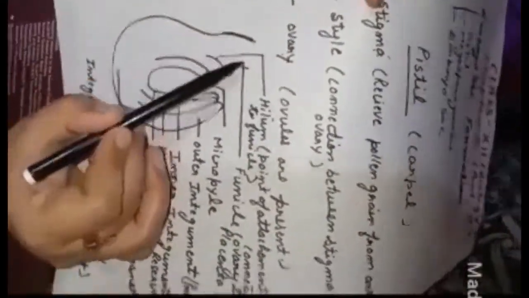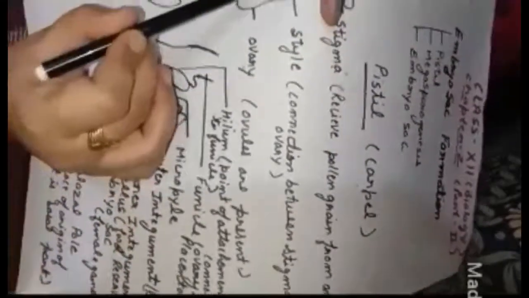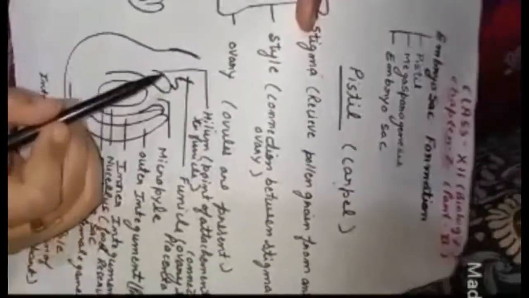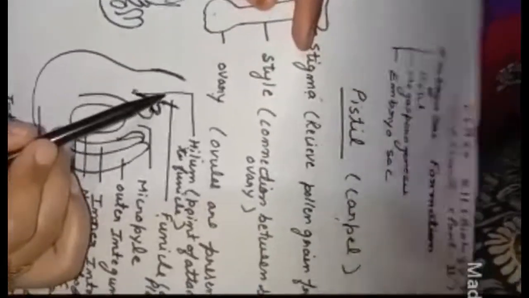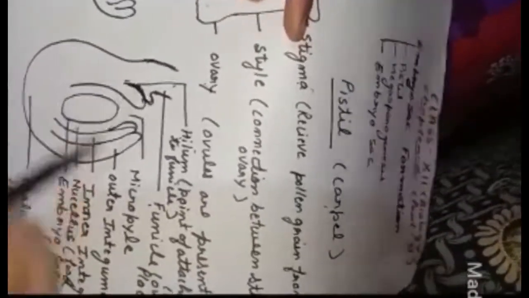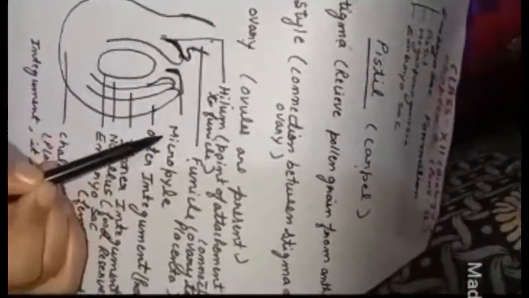Okay, now first you can see this stem-like structure. It is called hilum. It is the part that attaches the ovule to the ovary. After that you can see this structure, called the funicle. Funicle is the attachment of the ovule with the hilum. Now you can see this opening, the open part. This is the micropylar end through which the pollen grain will enter, it means the male gamete will enter.